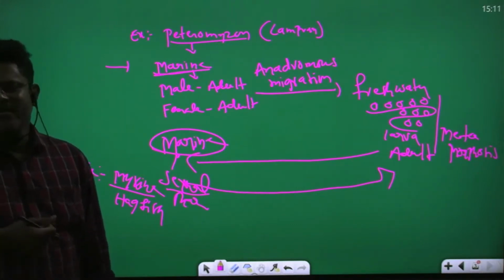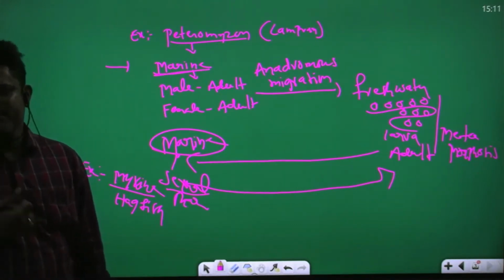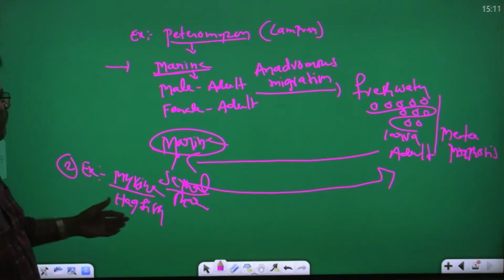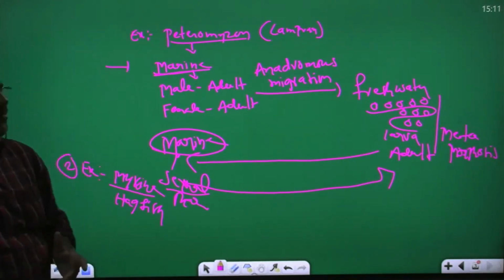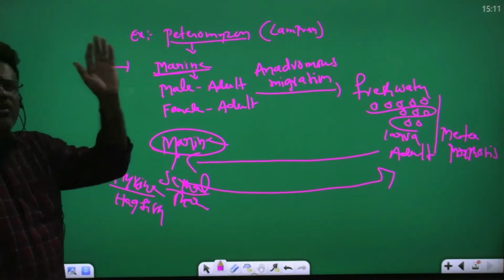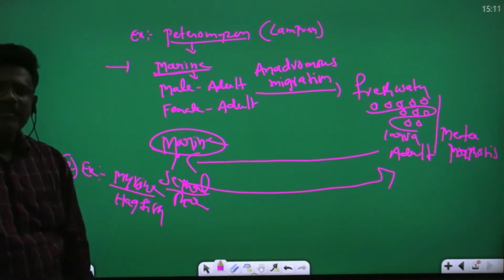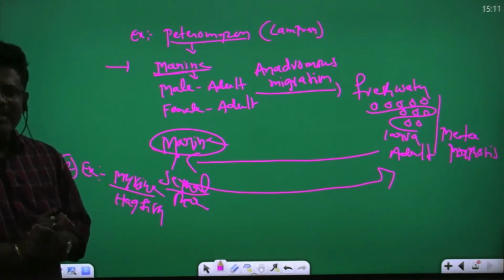Example, petromyzon. Second example is myxine. Myxine is commonly known as a hagfish. Petromyzon is called lamprey. The petromyzon move into fresh water for spawning. So this is called anadromous migration.